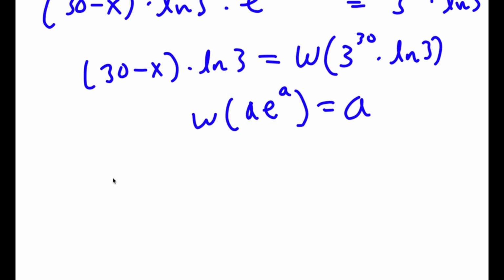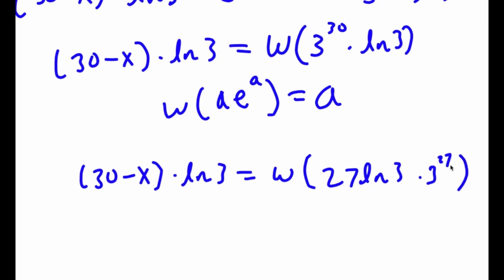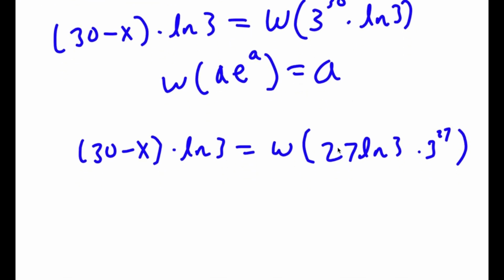So to do that, I'm going to change this to 30 minus x times ln 3 is equal to the W-Lambert function of 27 ln 3 times 3 to the power of 27. So I simply just took off 3 to the power of 3 from 3 to the power of 27.